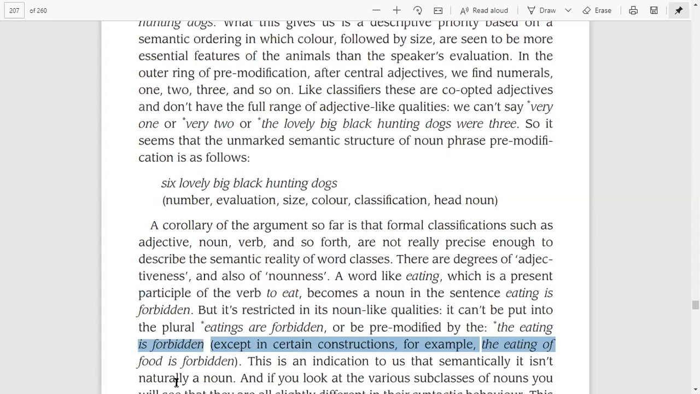The eating of food is forbidden, right? Here we can use "the" before eating, but in "the eating is forbidden," simply, we cannot use "the" before a simple noun. But here, this is a different construction, for example, the noun plus "of" plus noun. When this construction comes, you can use "the" before that. Otherwise, simply "the" cannot be used before eating, because eating does not have all the qualities of a noun.